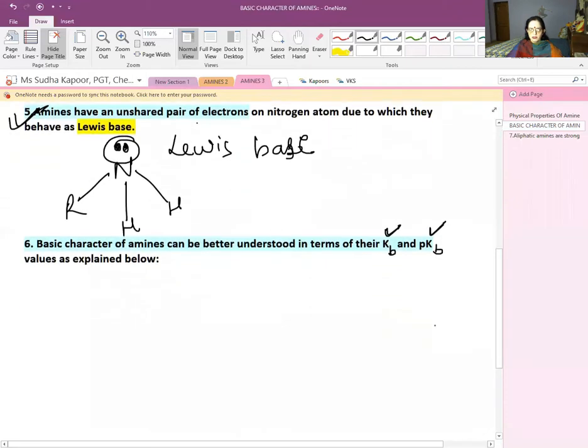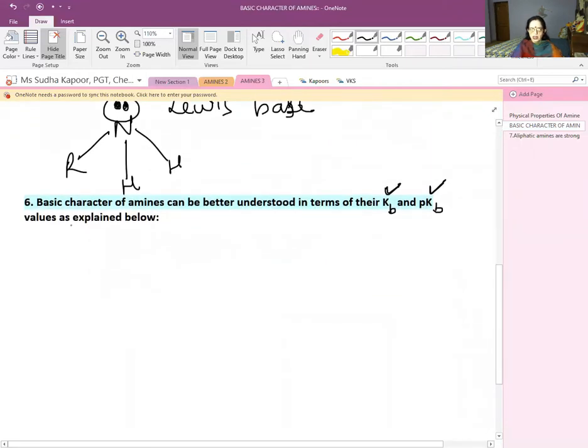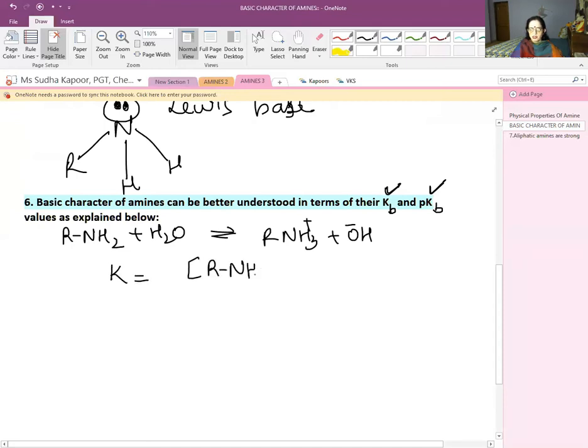Now taking the formula and deriving for it, we know that RNH2 reacts with water, resulting in formation of RNH3 positive and OH negative, since it is basic in nature. Now what happened to the K value that we have studied in the equilibrium part? RNH3 positive along with OH negative divided by what the reactant part is, RNH2 and water.